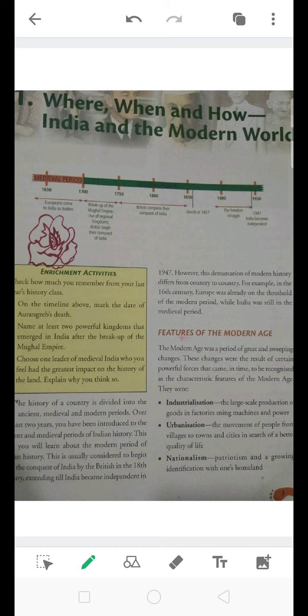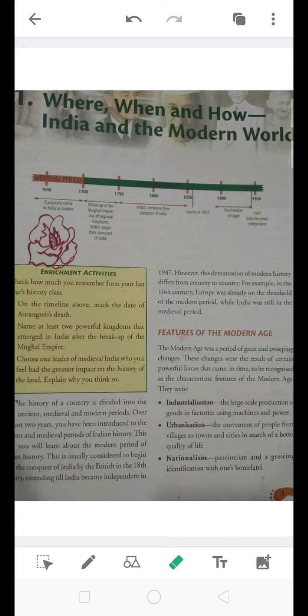We have seen that history is divided into 3 major parts, that is ancient, medieval and the modern period. The modern period was a period where we saw different changes occurring in great and sweeping mode. These changes were the result of certain powerful forces that came in time to be recognized as characteristic features of the modern age. One by one we will revise it.